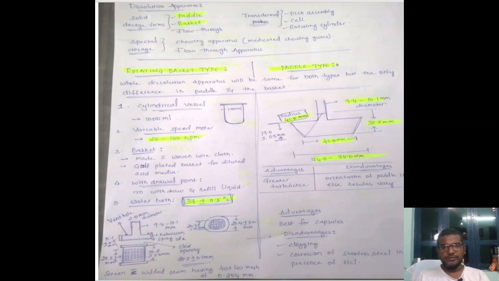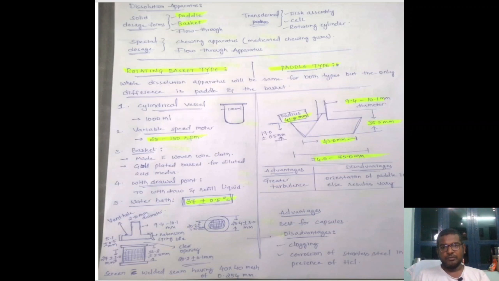Towards the bottom of this paddle, it will be 42.0 mm, and towards the upper end, the shaft, we can observe a length of 74.0 to 75.0 mm. The height of this paddle, especially towards the bottom, will be 19.02 plus or minus 0.5 mm.